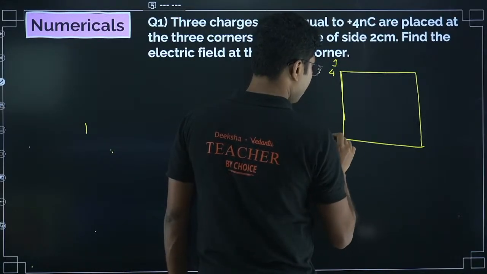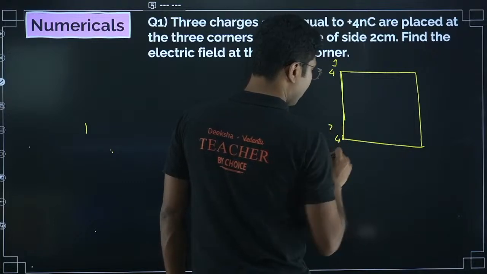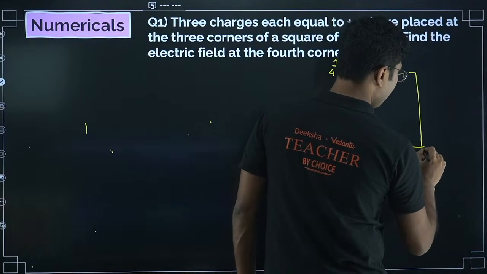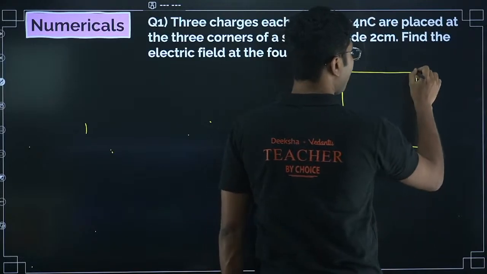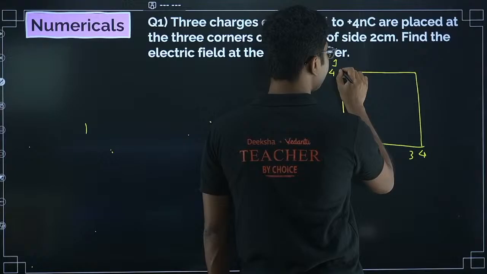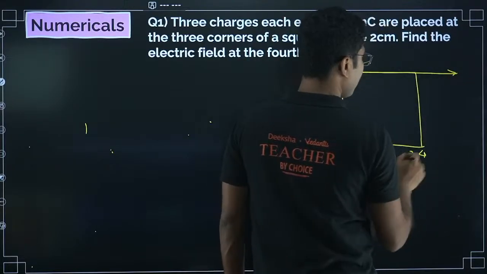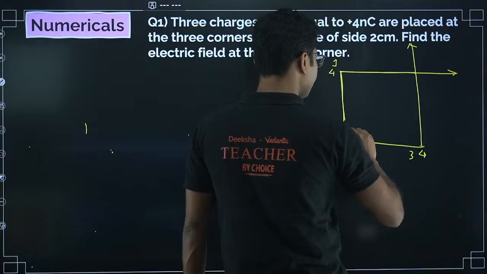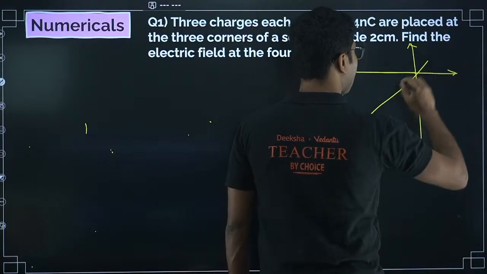This is 0.2 having 4 nanocoulomb charge. Okay, this is say 3. This will also have 4 nanocoulomb charge, and this is the point where we are trying to find the electric field. So the electric field due to this positive charge will be away from it, due to this charge it will again be away from it like this, and due to this it will be along the diagonal.